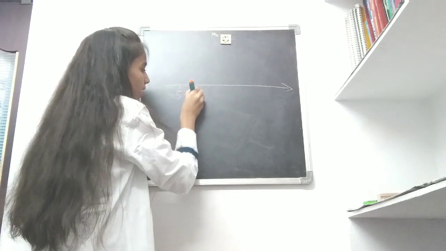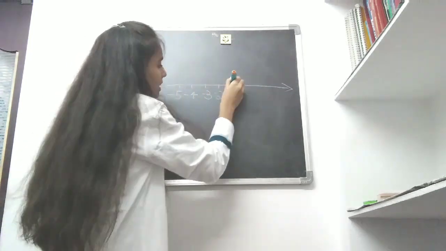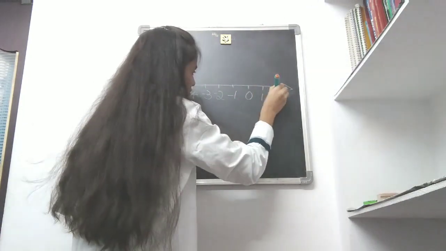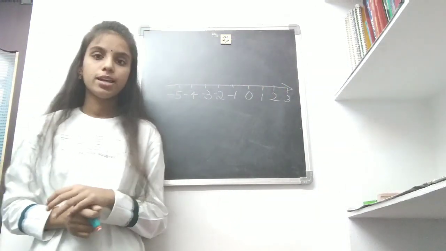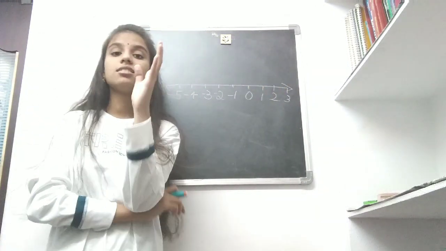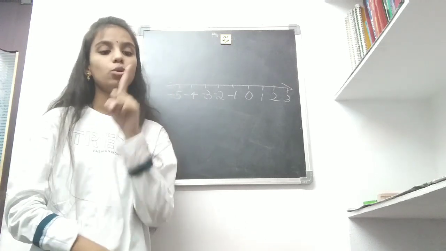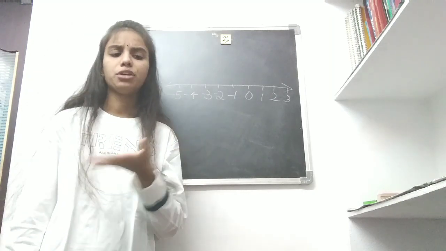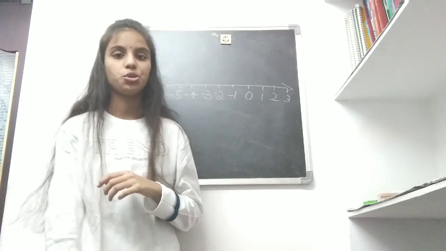So this is the negative and positive number line. We can also call them integers. Okay? Integers. I mean integers are numbers which contain negative and positive numbers included with a zero. So negative numbers got recognition in society only in the 19th century.